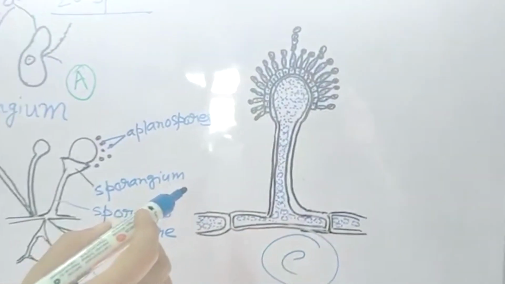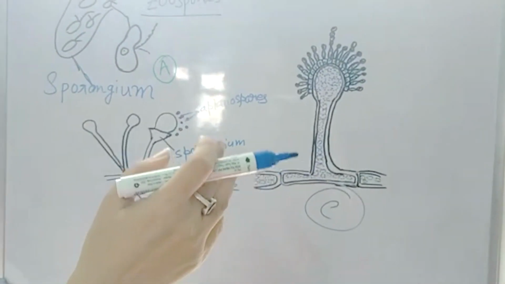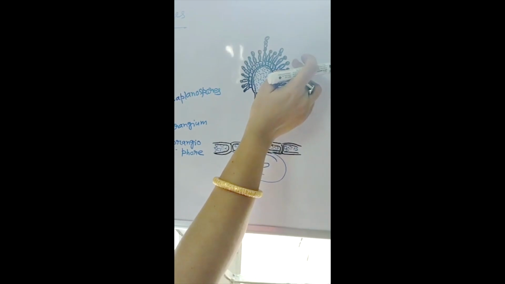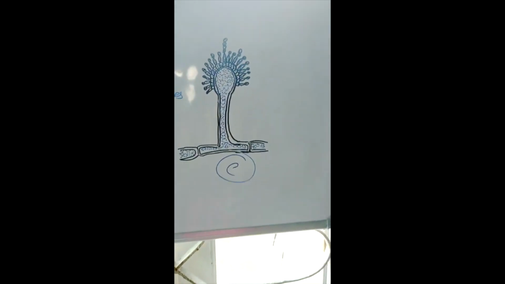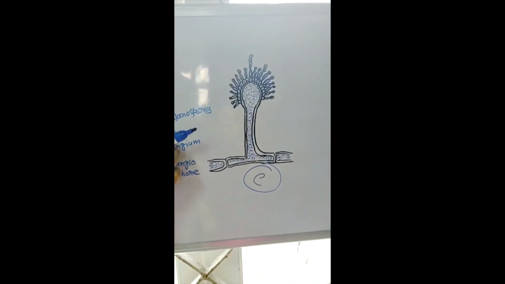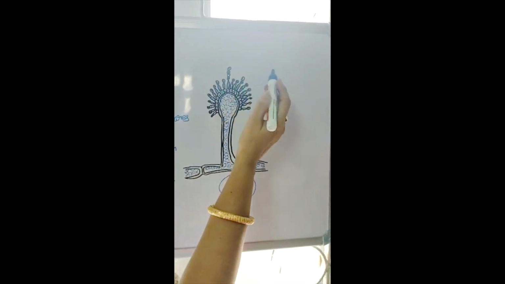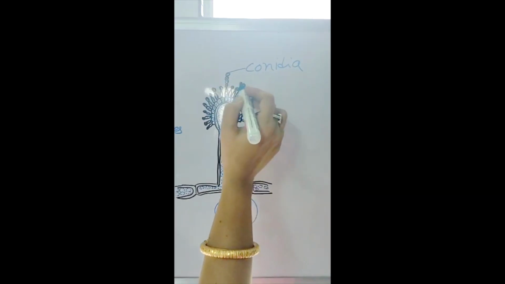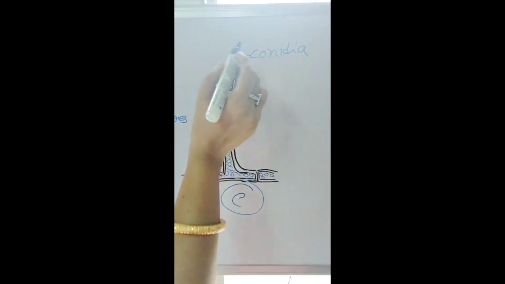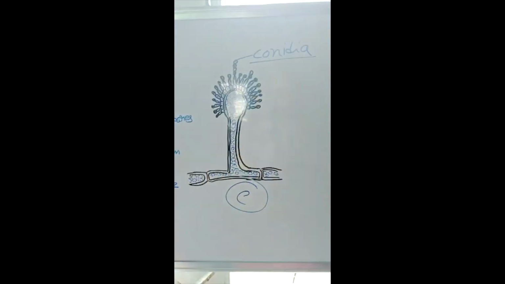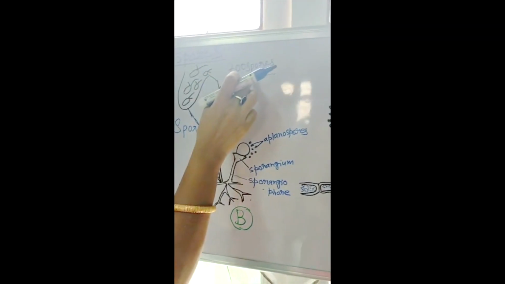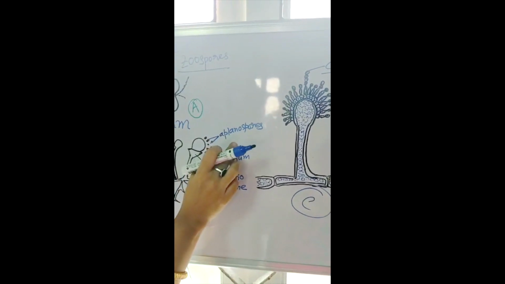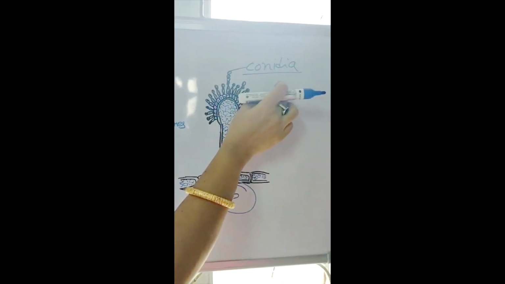conidiospores. Conidiospores are found in many different groups of fungi. They are produced exogenously, meaning on the outer side. You see, zoospores are produced in sporangium, aplanospores are produced in sporangium, but conidia are produced exogenously. Okay, so the three types of spores we can see in algae and fungi. Algae mainly possess zoospores and fungi possess zoospores which are motile, aplanospores which are non-motile, and conidia.